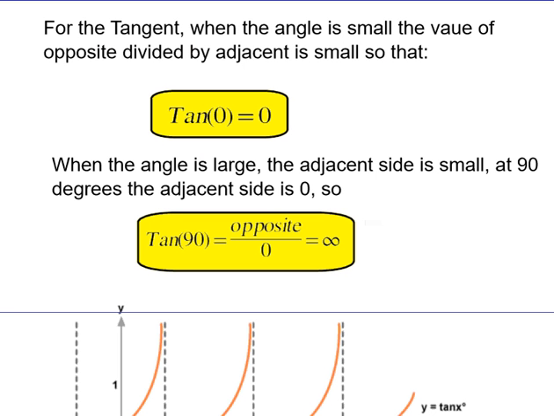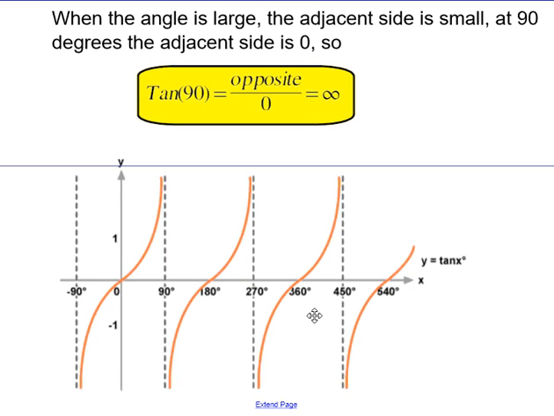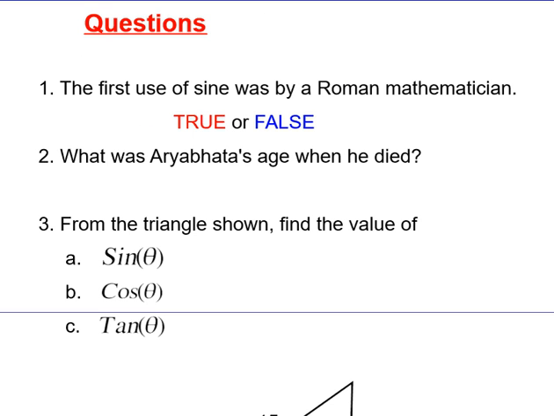For the tangent, when the angle is small, the value of the opposite divided by adjacent is small, so tan 0 is 0. When the angle is large, the adjacent side is very, very small, tending towards 0. So the tan of 90 is opposite over 0, which is a big number, infinity. And here we have the graph showing how it starts at 0 degrees, starts to increase rapidly and shoots away to whatever infinity is. And that's the graph of tangent.